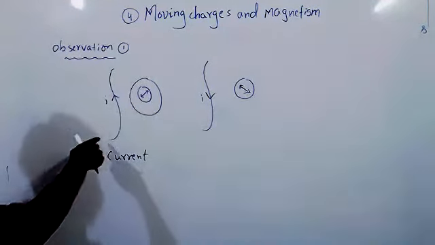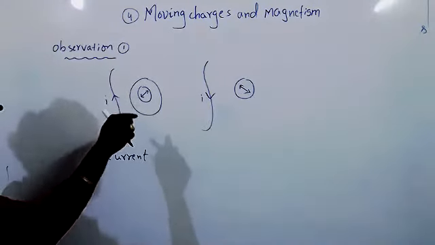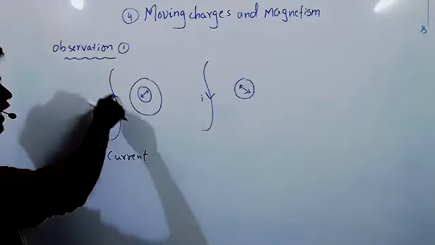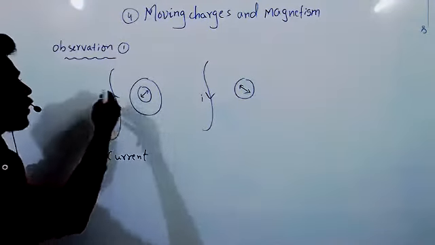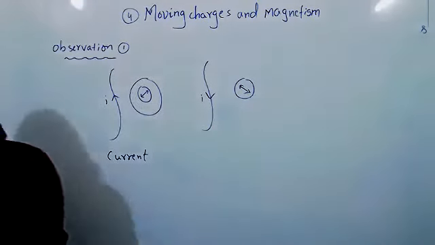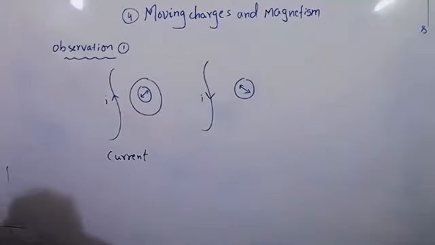Why? Because this current carrying wire behaves as a magnet. So a current carrying wire produces a magnetic field around the wire. Rachna, did you understand?